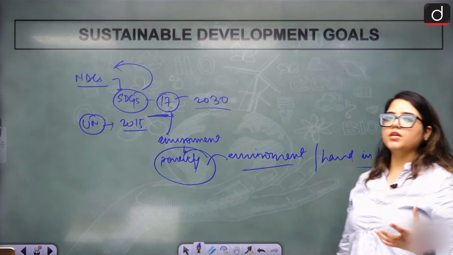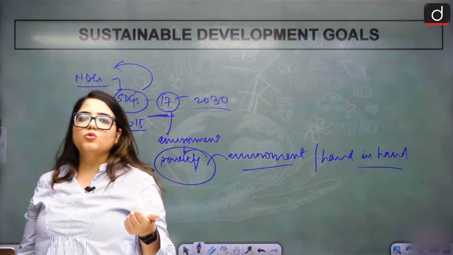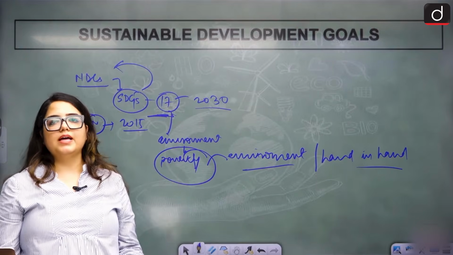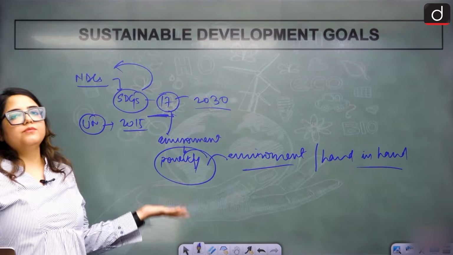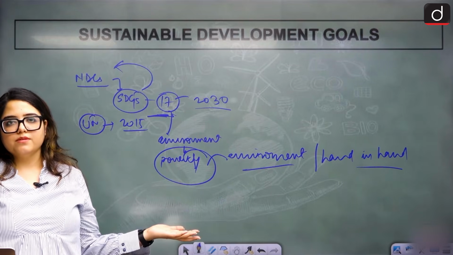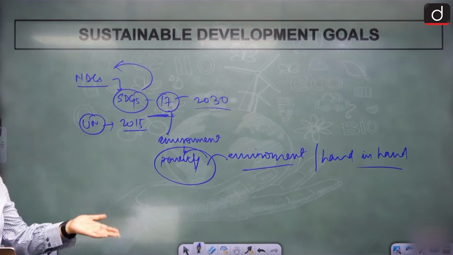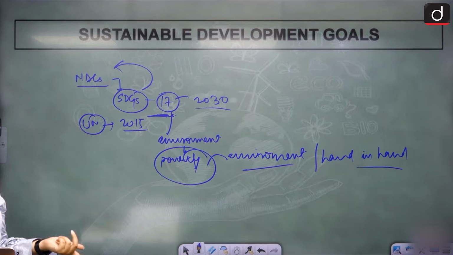Let's say there is poverty, people will use local kerosene and whatnot as cooking oil or diesel for their vehicles. They have cheap access to that, they will keep using it, and we will never be able to eliminate their use because there is poverty. So they all go hand in hand, and we have to realize that it is not just about environment, but the entire lifestyle of the country.